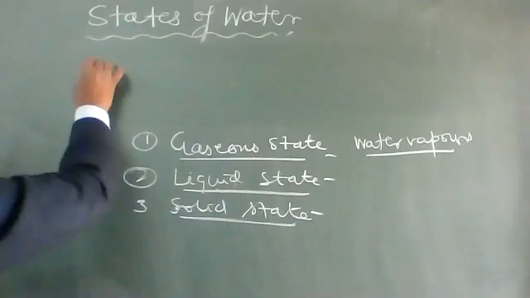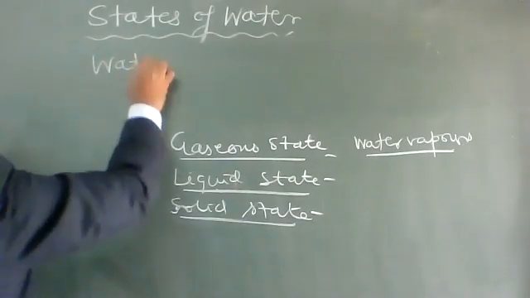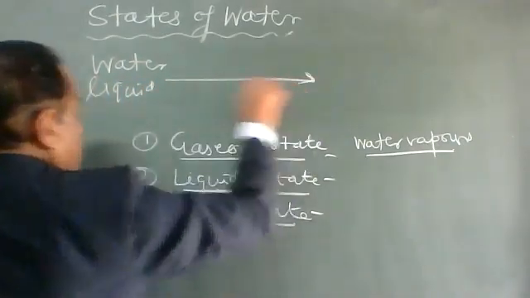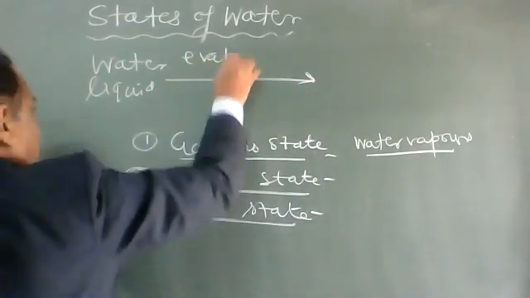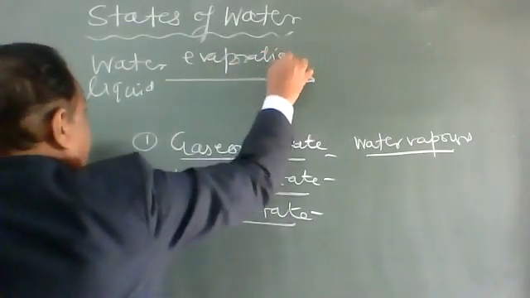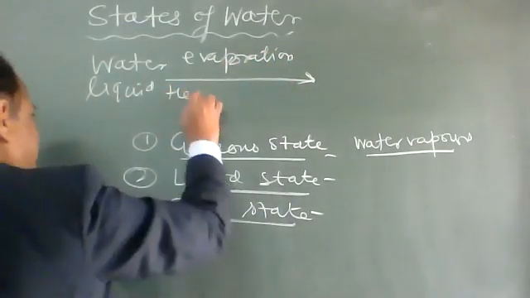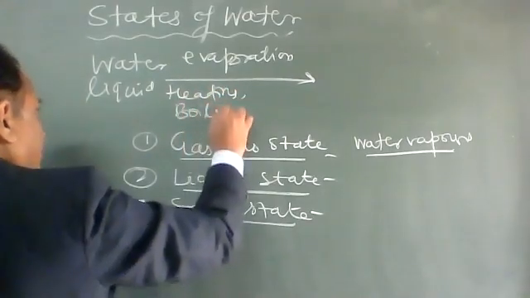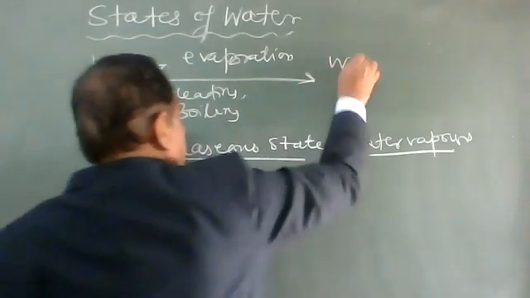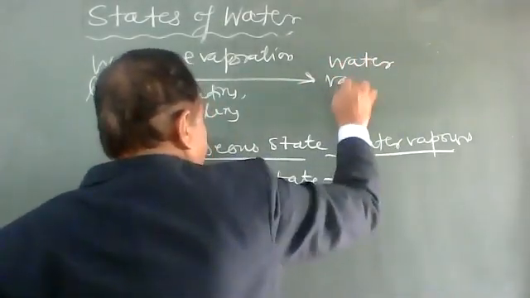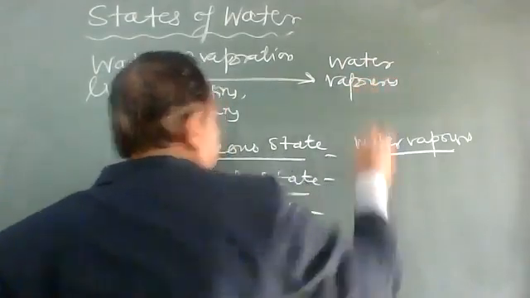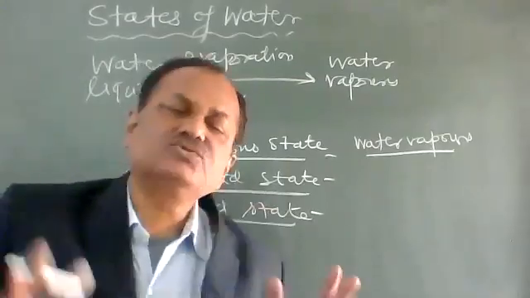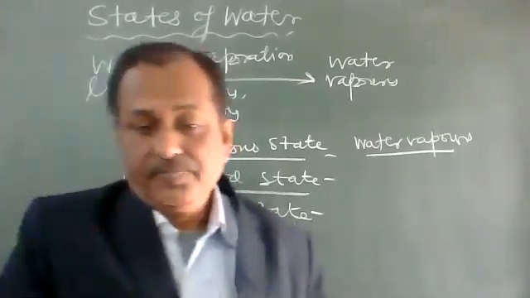So water in the liquid state, on either evaporation, heating, or boiling, is converted into water vapor.